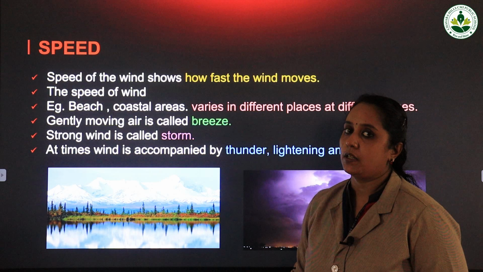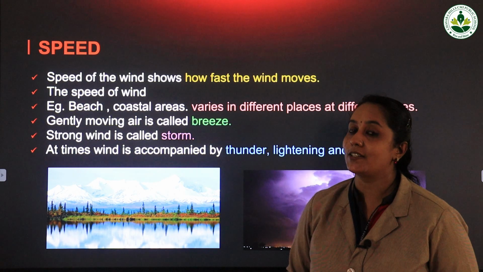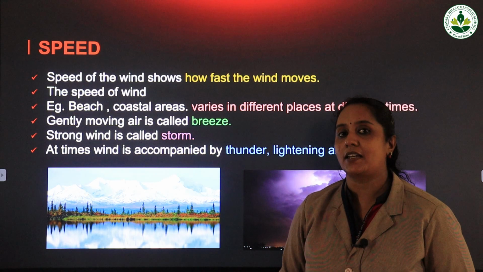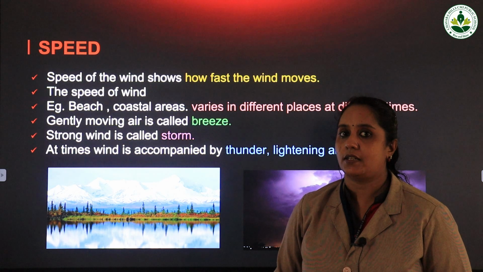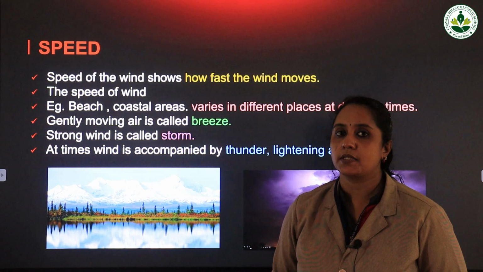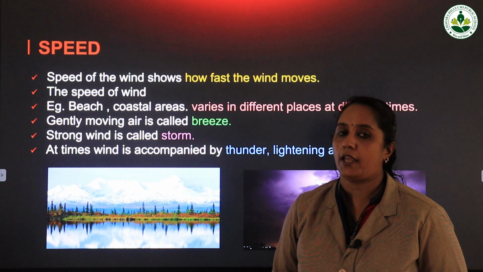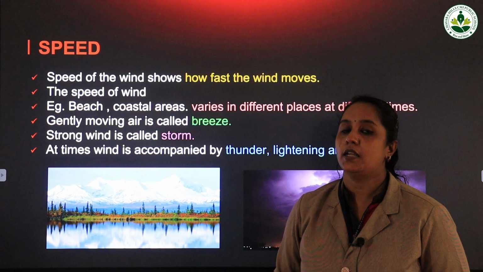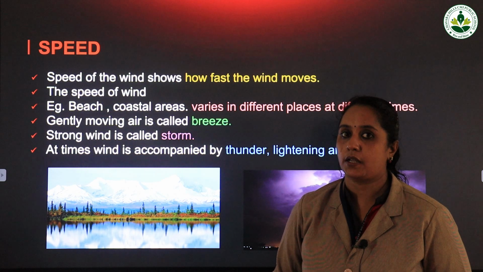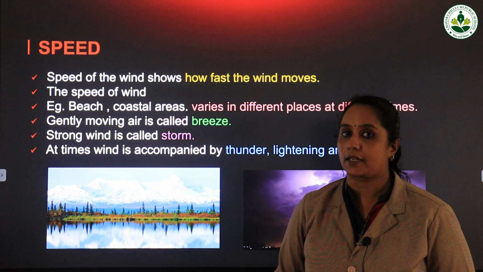Now at times this wind is accompanied by three friends. Which are those three friends? Yes, it is thunder, lightning and rain. We can feel that, isn't it? When you are at home, or when you are traveling to some places, sometimes suddenly it starts raining. That time there will be high wind, lightning is there, thunder is there, and together with that rain also is there. So wind is accompanied by lightning, thunder and rain.